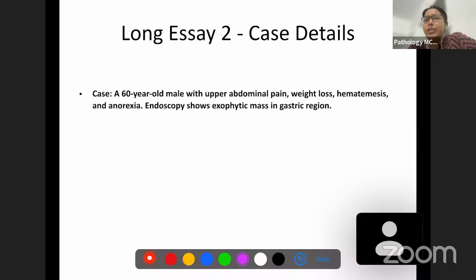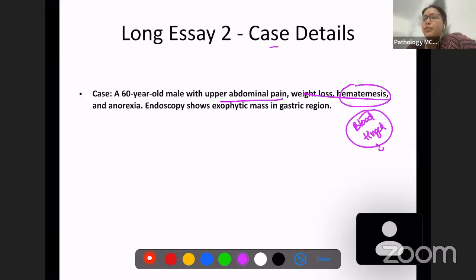Now we are going to discuss the second case. This is also a case of gastric carcinoma, but the question and these things are different, so we will just discuss it. This is a case of a 60-year-old male with upper abdominal pain, weight loss, and hematemesis. Same symptoms: upper abdominal pain is there, weight loss is there. Hematemesis is nothing but blood-tinged vomiting.